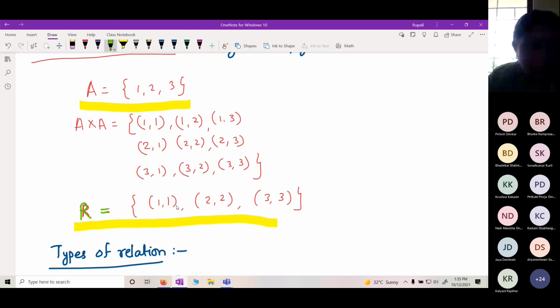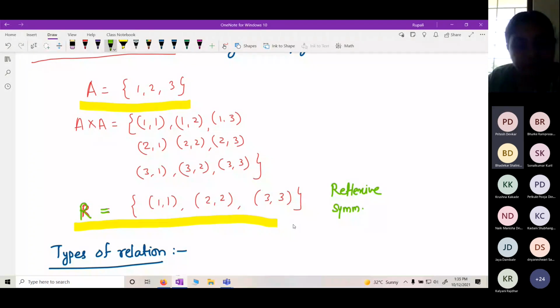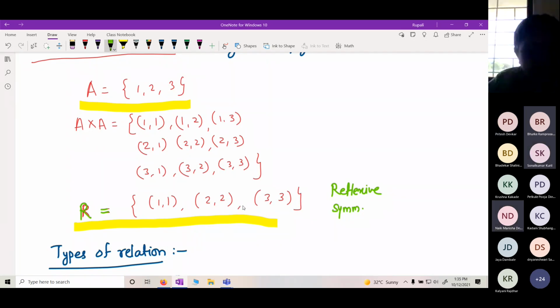A related to A for every A. Yes, so this is reflexive. What about symmetry? What about symmetry? It is symmetric also, yes.